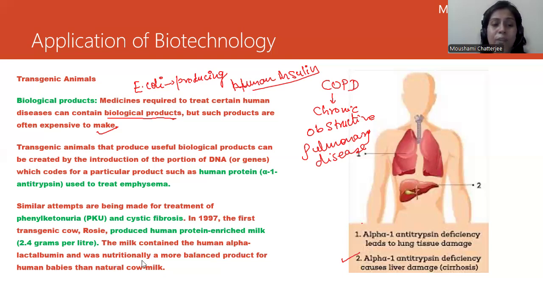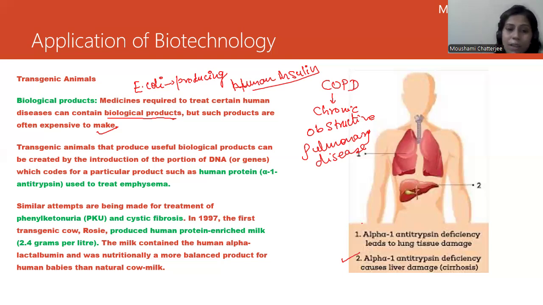Human alpha-lactalbumin was a nutritionally more balanced product for human babies than natural cow milk. So it has more nutrition than normal cow milk. So a transgenic cow was able to give us this human protein rich milk. So you can understand how important it is. So which gene is responsible? Human alpha-lactalbumin. This gene was responsible for producing the human milk protein which we are getting from this Rosie cow.